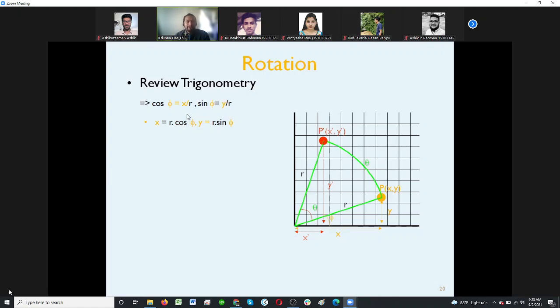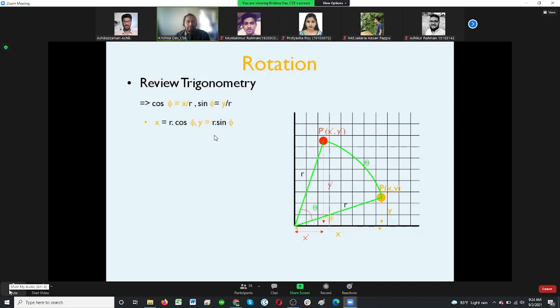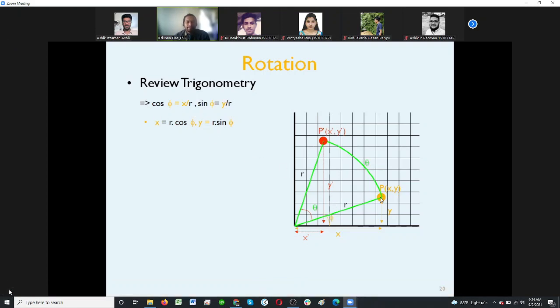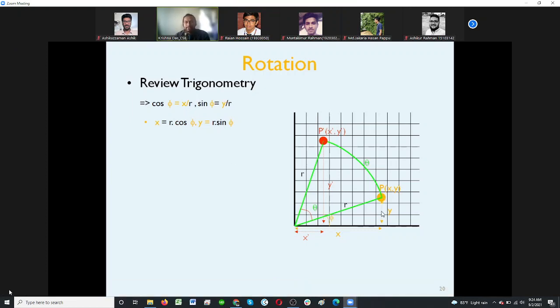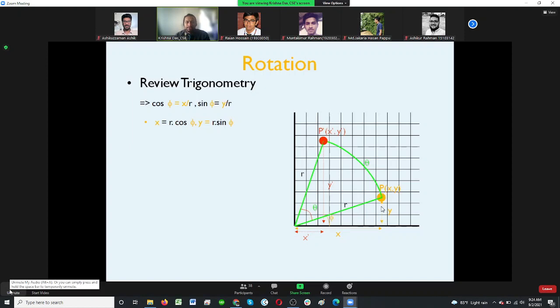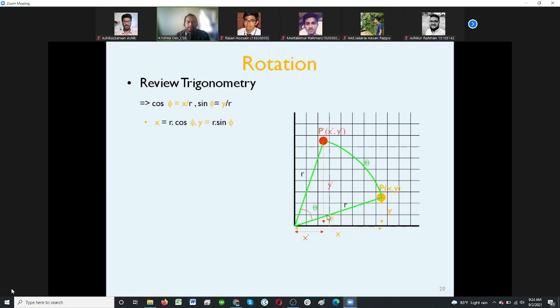Cos phi is actually the base, right, and that abscissa. As we know, cos theta is base by hypotenuse, which is x, that coordinate for this triangle. I'm actually talking about this triangle. So cos phi is the base, which is x, the abscissa, over the distance, which we call the radius.